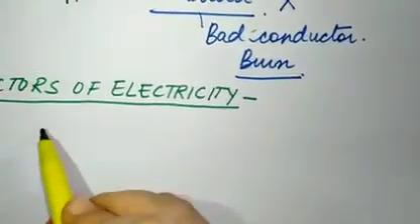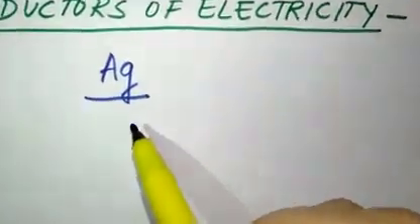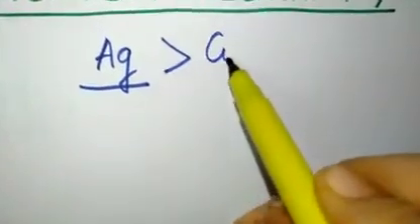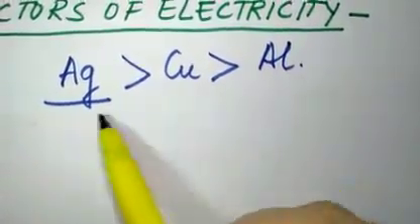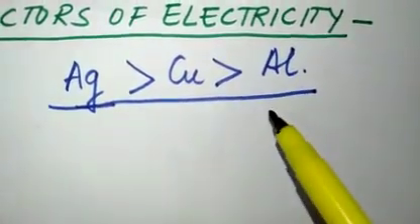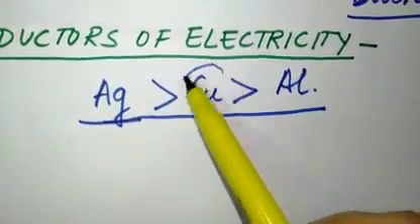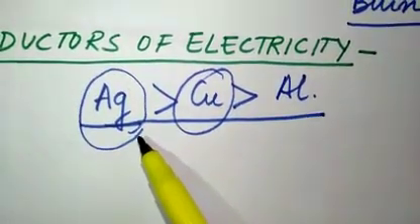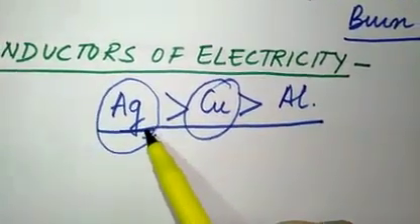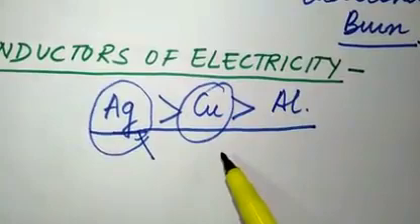If we look at the order, silver is a very good conductor of electricity, then comes copper, and then comes aluminium. Here the wires are made up of copper at our homes, and we don't use silver wires because they are expensive. That's why we use copper wires at our homes.